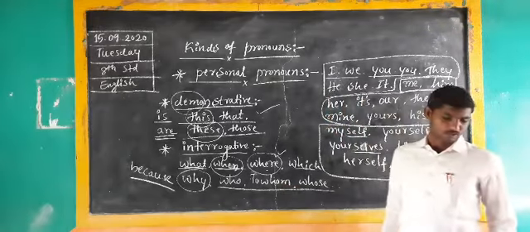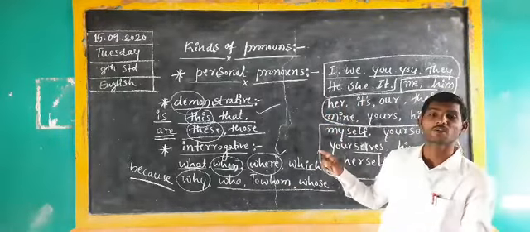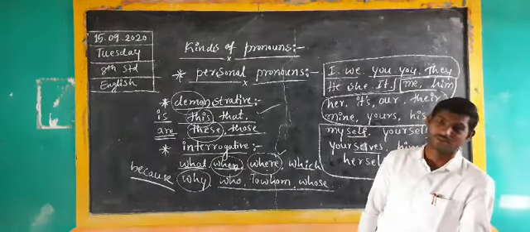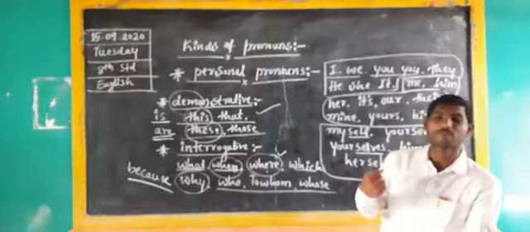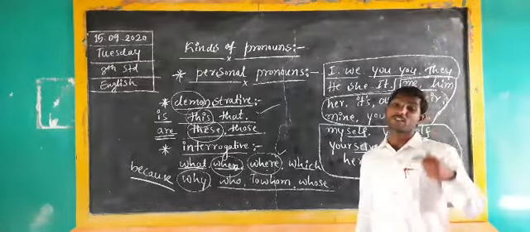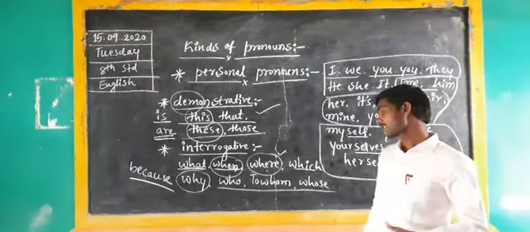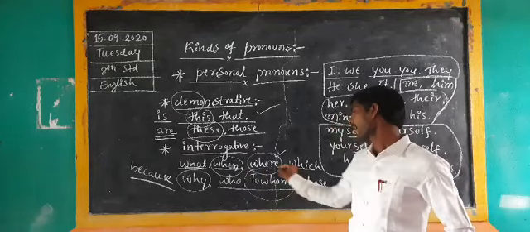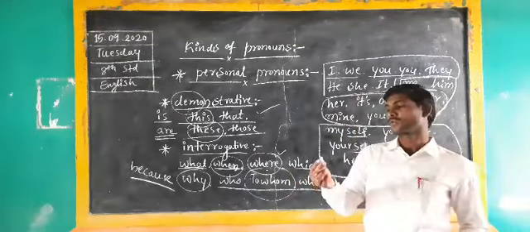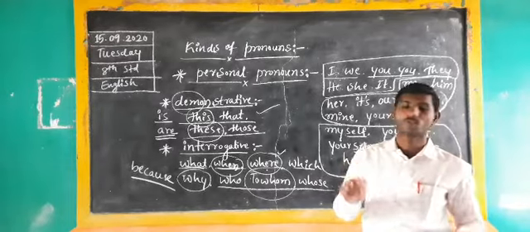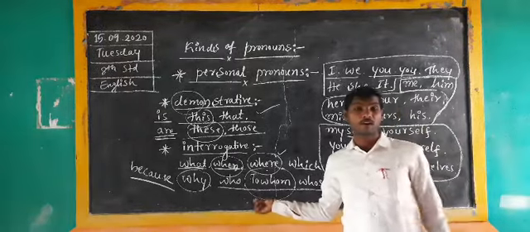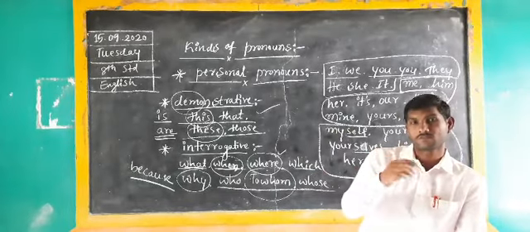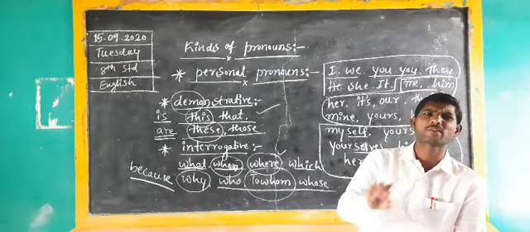The final one here: who, whom, whose. These three interrogative words mainly focus only on persons. Who are you? I am your best friend. Who are you? I am your best teacher. Like this. Then whom: when we have to use whom, we have to transact between two persons.